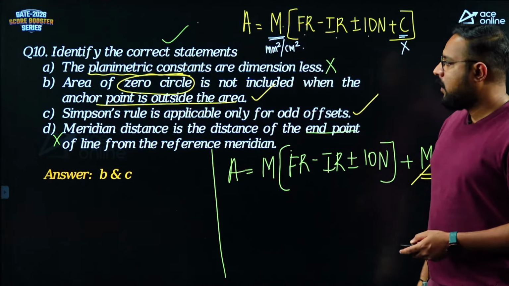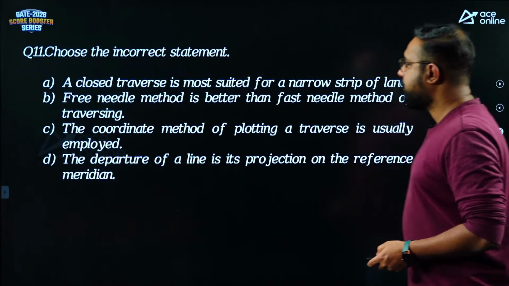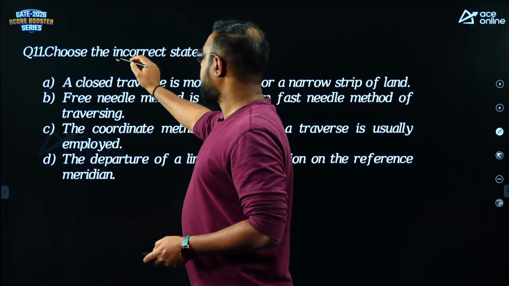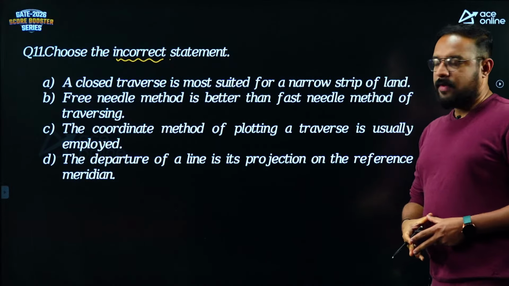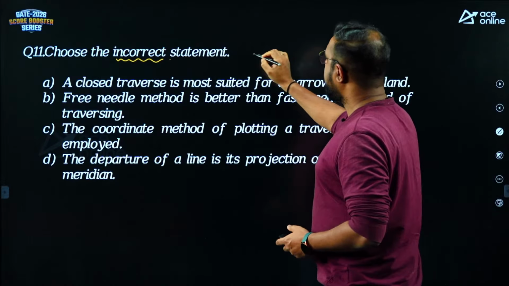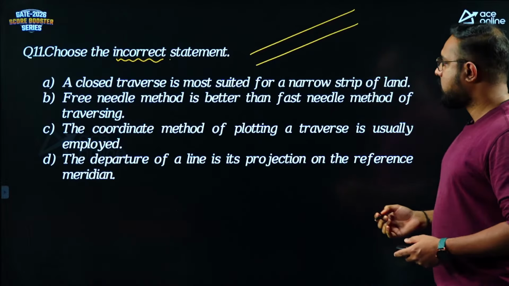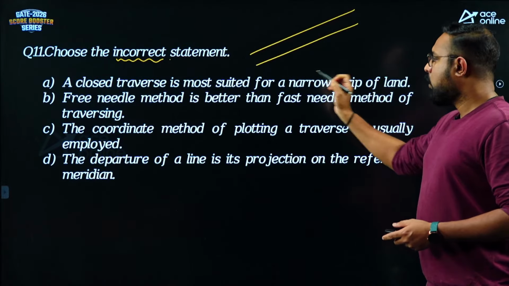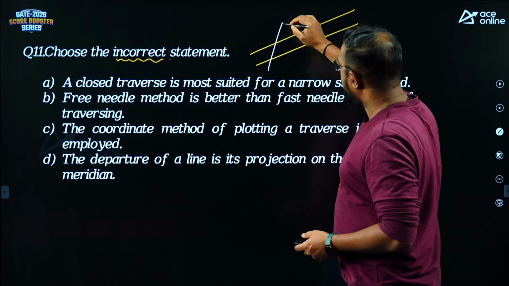Right. Next step. Choose the incorrect statements. So here they are asking us to find out the incorrect statement here. A closed traverse is most suitable for a narrow strip of area. So if I am giving you a narrow strip of area, for example, this is a railway line 100 kilometers long. To survey this, do you go for a closed traverse or an open traverse? Right, we have to go for what?